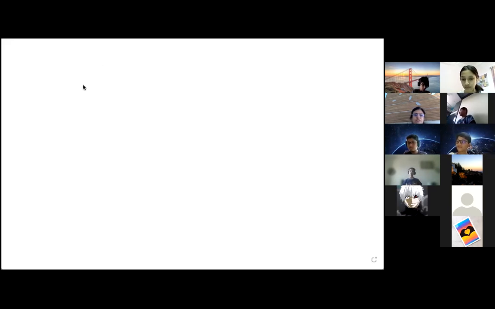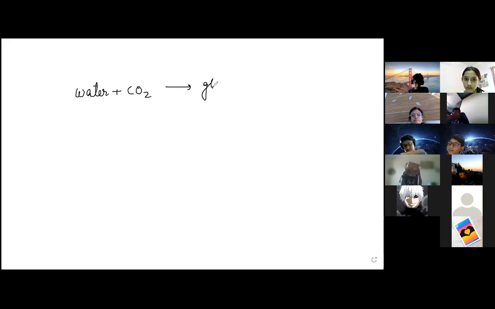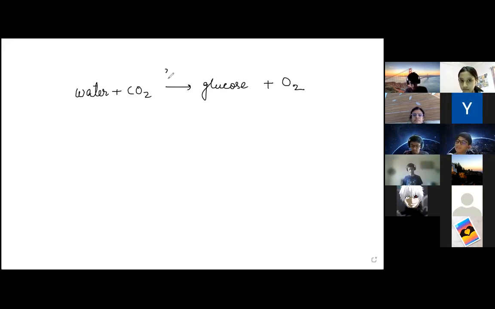Word equation. Tell me the word equation. Water plus carbon dioxide is equal to glucose plus oxygen, in the presence of sunlight. The reactants are carbon dioxide plus water. It gives glucose plus oxygen. Then you have to write in presence of sunlight and chlorophyll. This is your word equation of photosynthesis.